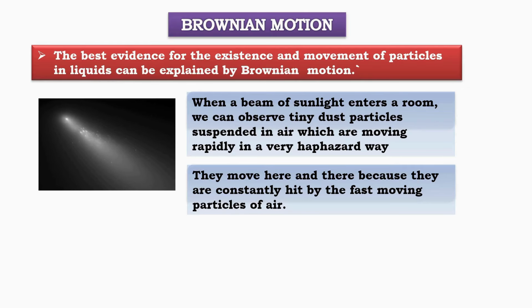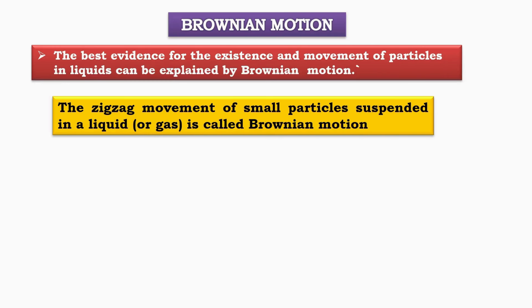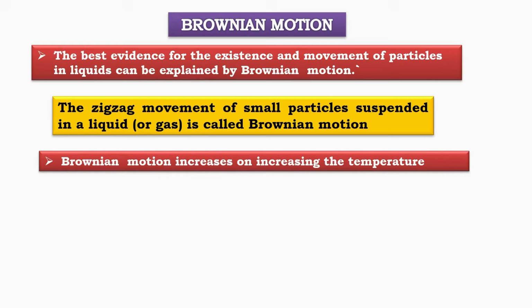What is Brownian motion? Brownian motion refers to the zigzag movement of small particles suspended in a liquid or gas. This motion increases with temperature. Higher temperatures cause particles to move faster. It provides strong evidence that particles are always in motion, even though we can't see them.